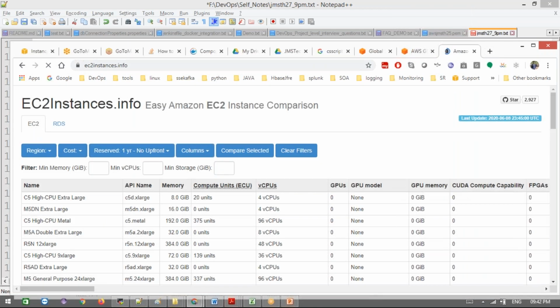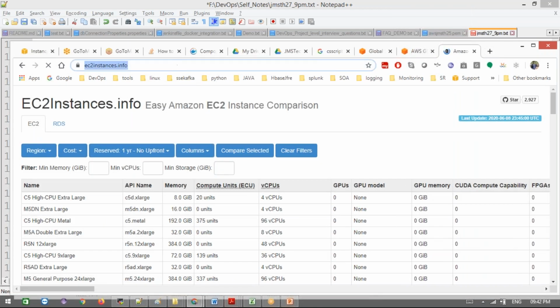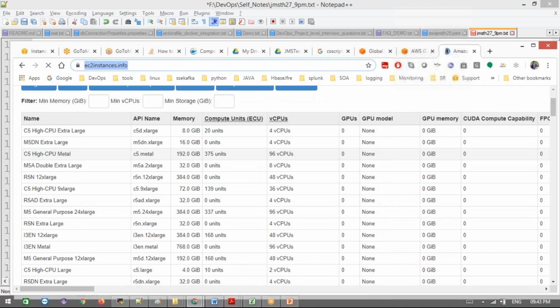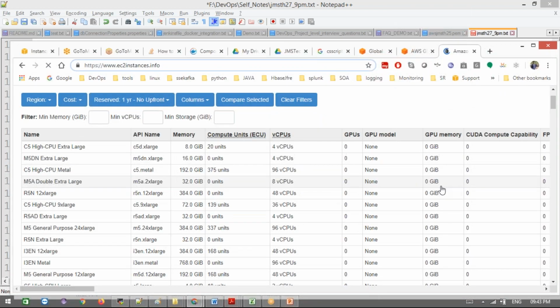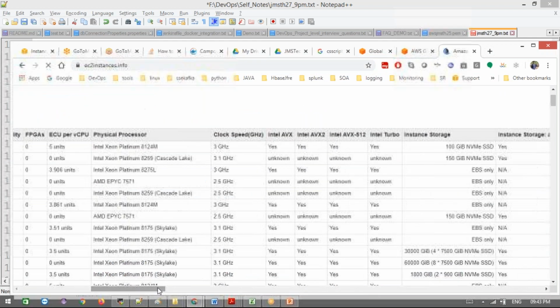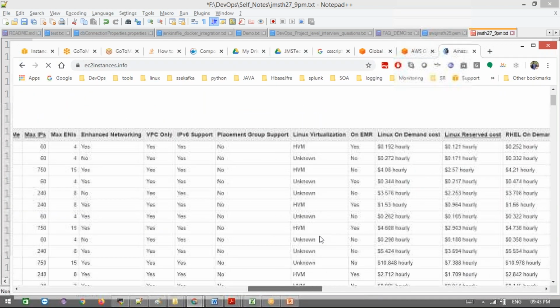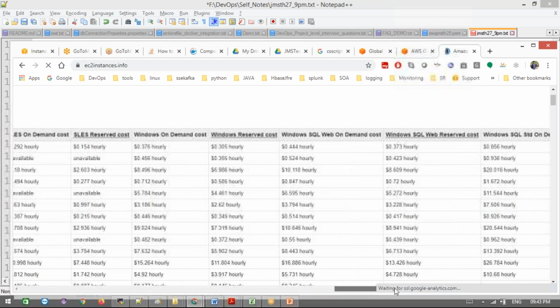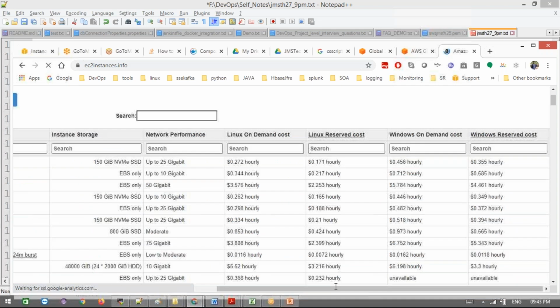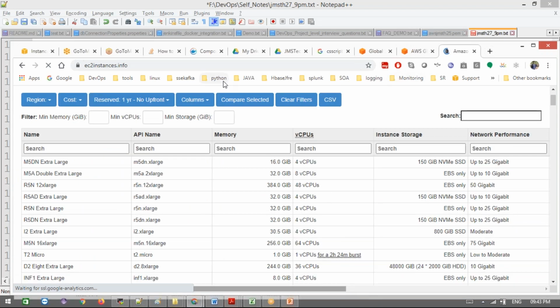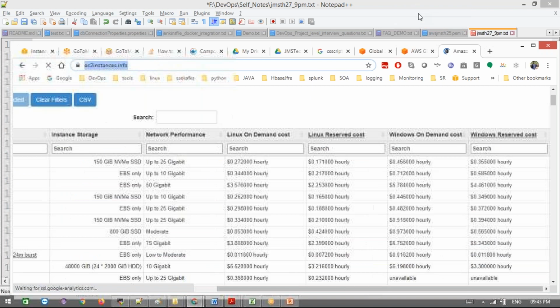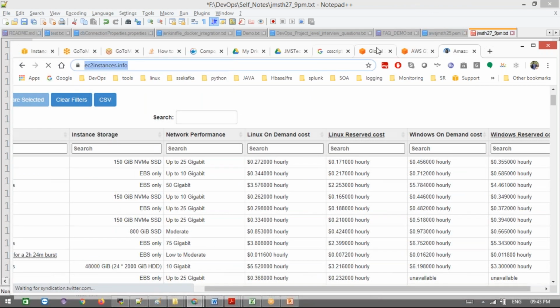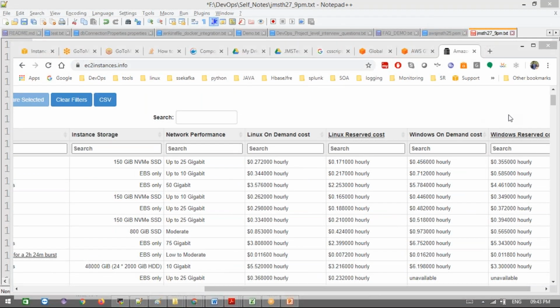This is not required as of now, just for understanding purposes, how much they are charging and which kinds of instances they have. We can see this completely, like what an on-demand instance is. It is good to know, even at a very high level, what on-demand, reserved instances, and spot instances are. We are going to discuss that in later sessions. When we start AWS, you will get to know everything. Just have a look at this domain for more information.